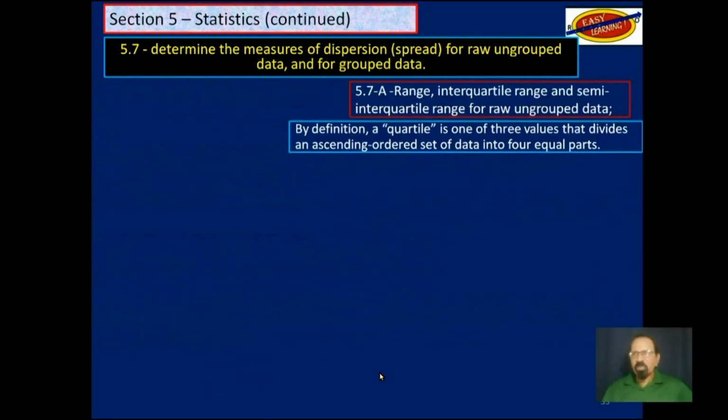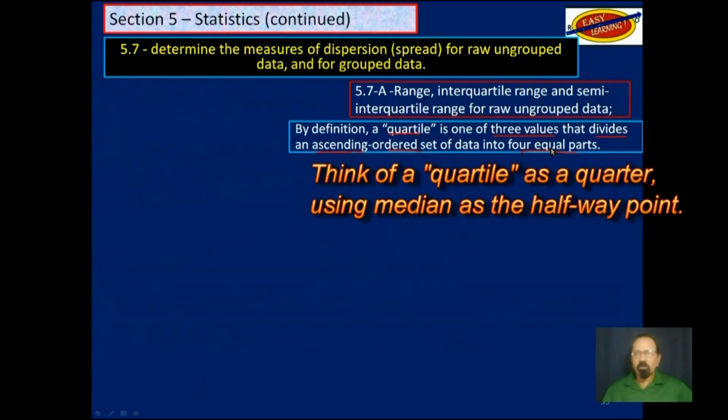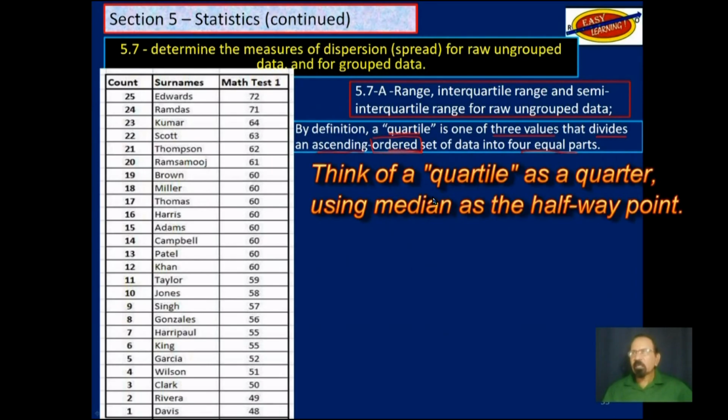By definition, a quartile is one of 3 values that divides an ascending ordered set of data into 4 equal parts. Well, it could be descending order too, but it must be ordered from lowest to highest or highest to lowest. So here is that test 1 again that we looked at before.